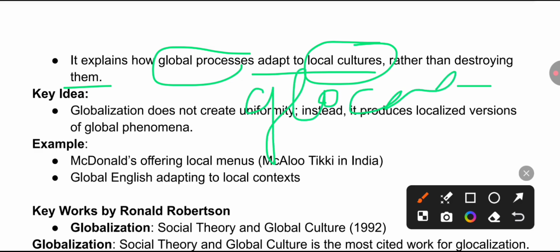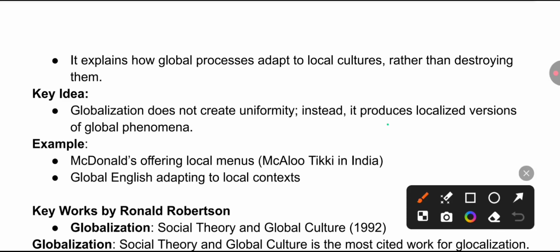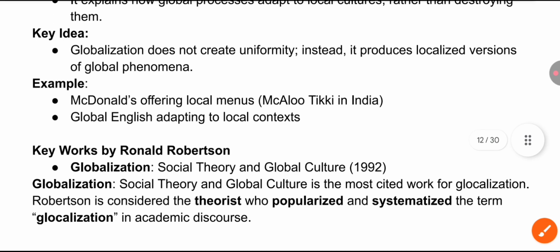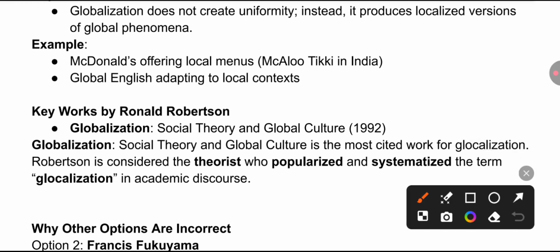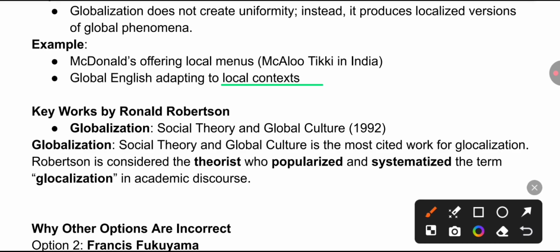Globalization does not create any uniformity here; instead it produces localized versions of global phenomena, and that's how it becomes globalization. Remember, an example is given here: McDonald's offering local menus, McAloo, that is tikki as we know it in India, and global English adapting to the local context. Hinglish, we know and we speak in India, okay?